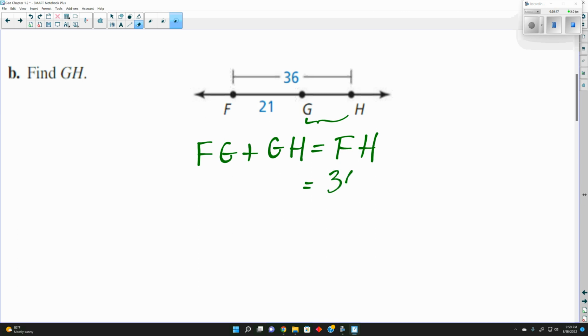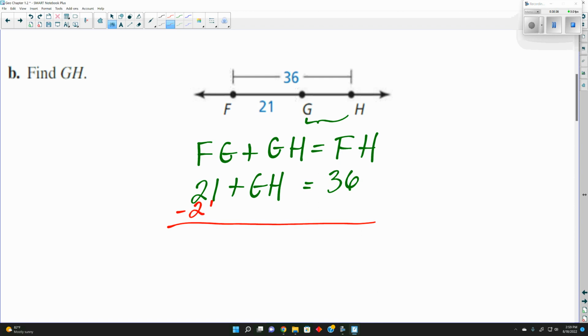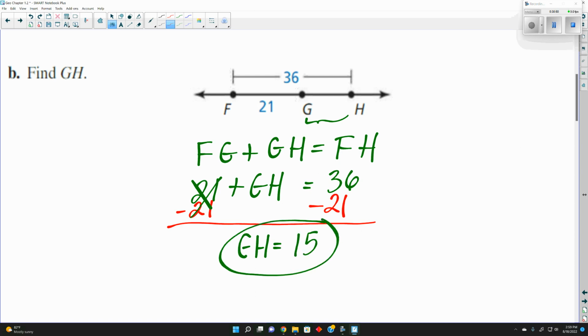FH is 36, FG is 21, so we have this here. The part that we're missing is GH. So what we can do is subtract 21 from both sides, because 21 minus 21 is 0, leaving us with just GH. 36 minus 21 is... or what could we have done?